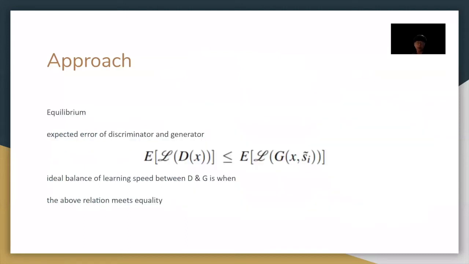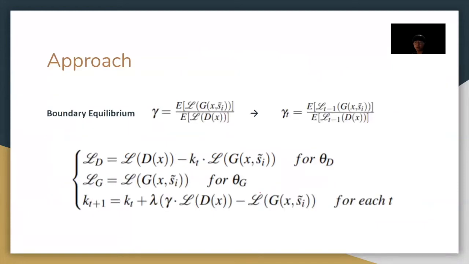The next approach is the boundary equilibrium method in BEGAN. Most problems of GANs come from the difference in learning speed, where the generator is slower than the discriminator. In ideal equilibrium, the expected errors of discriminator and generator are equal. Now we can introduce the hyperparameter gamma in the range from 0 to 1, defined as the fraction of expected errors. Gamma indicates the learning ratio of G over D, and it must be 1 in the ideal situation.